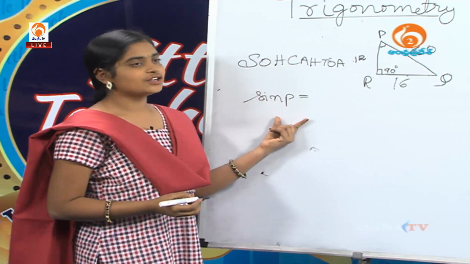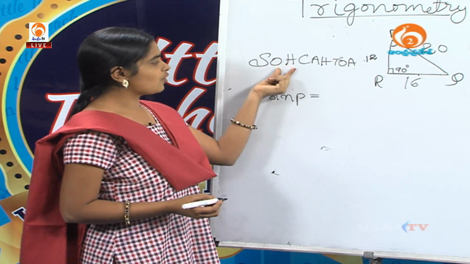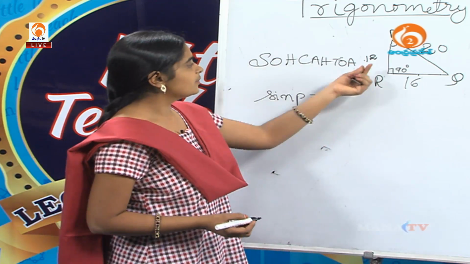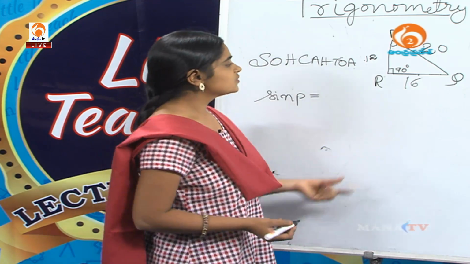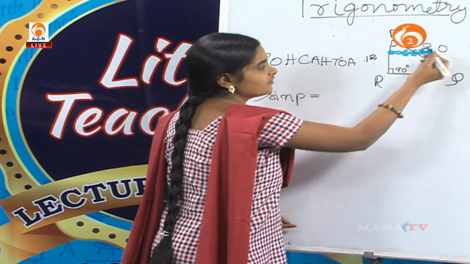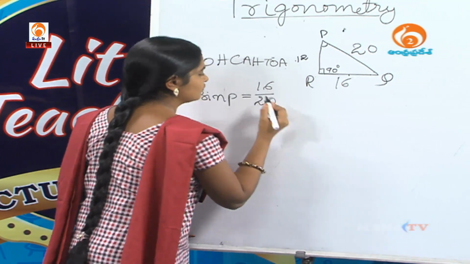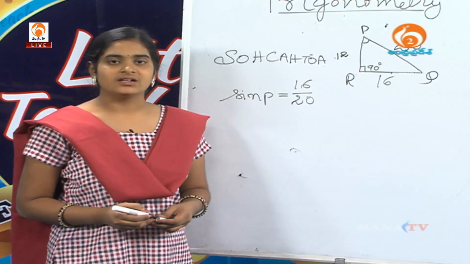Sin P equal to, what is the sin value here? Sin is opposite over hypotenuse. What is the opposite side here? QR is the opposite side. So, 16 by 20. This is the ratio of the sine of angle P.